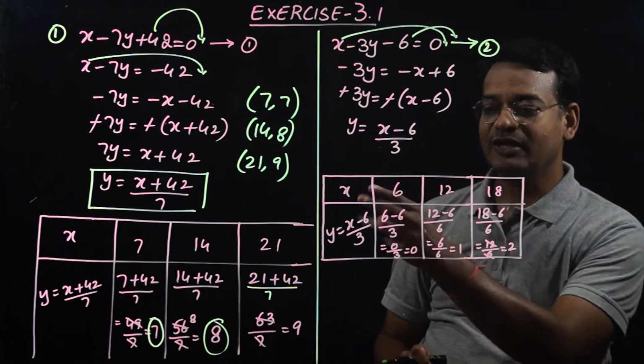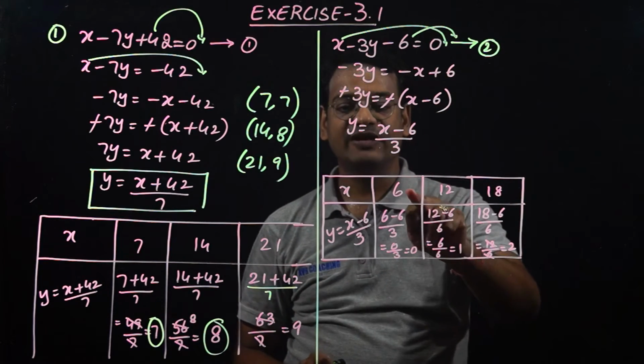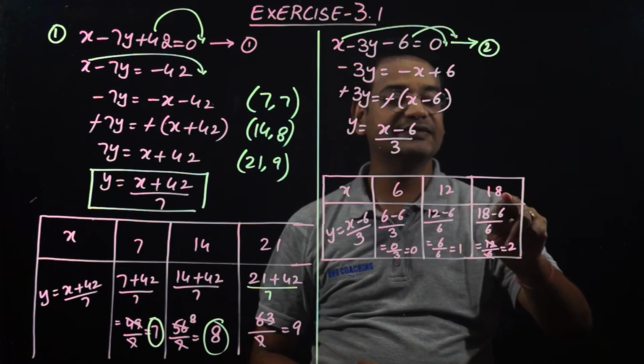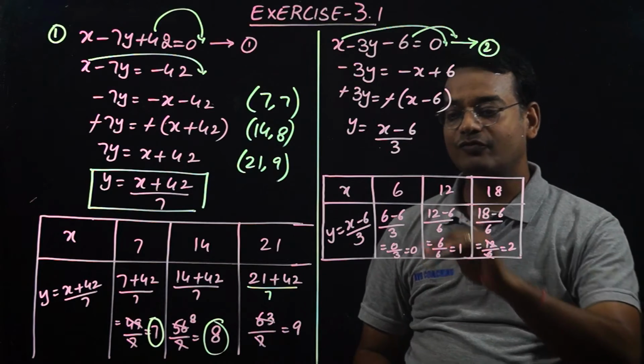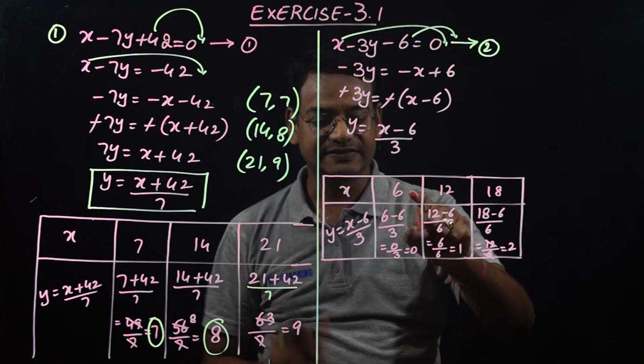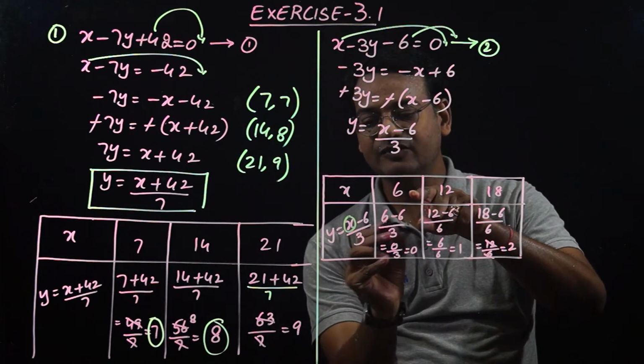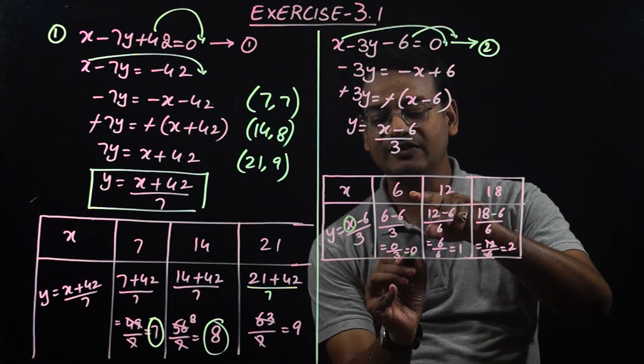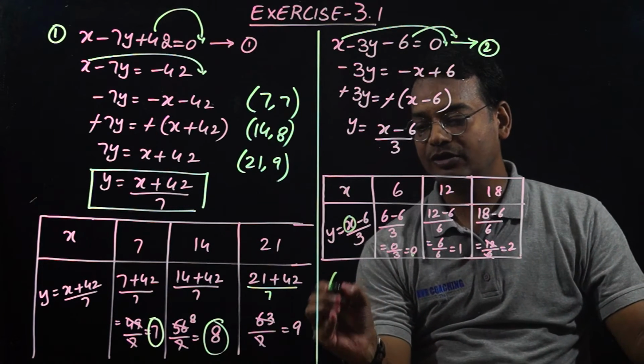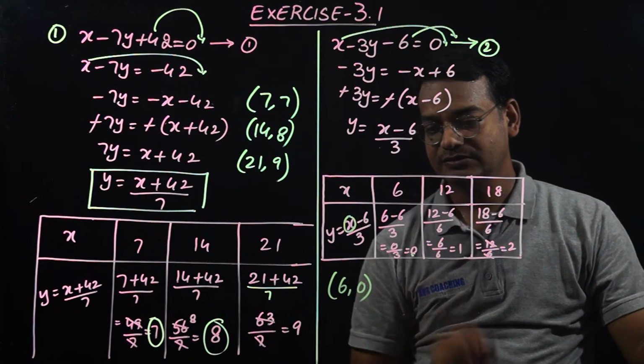Now here also I am assuming three values for x. So x is 6, x is 12 and x is 18. Now what will be the value of y when x is 6? When x is 6, (x minus 6) by 3, 0 by 3 is 0. So the first coordinate we got is (6, 0).